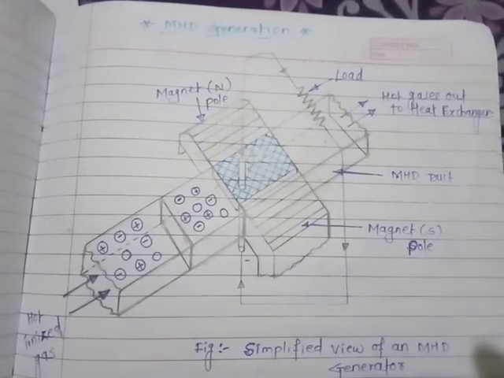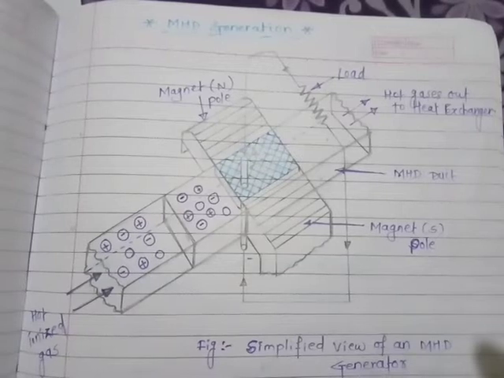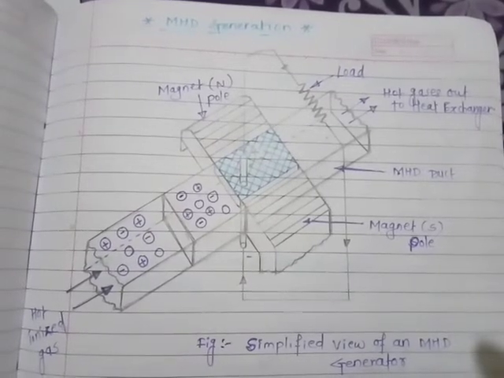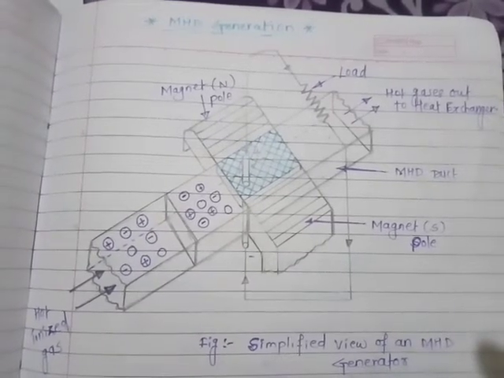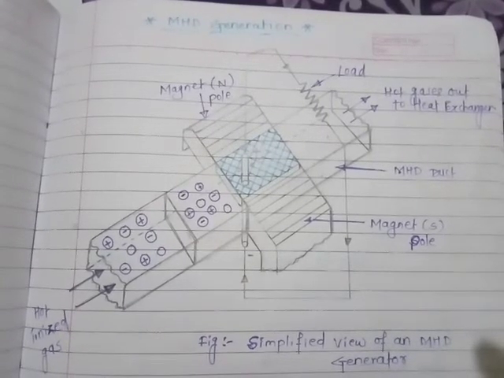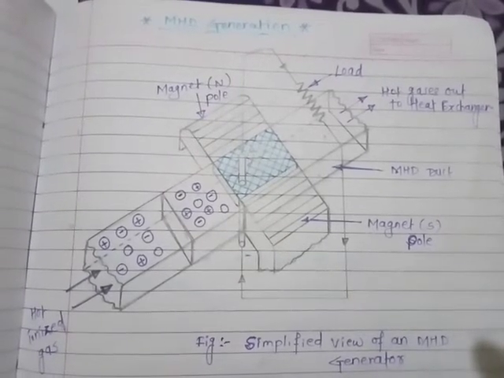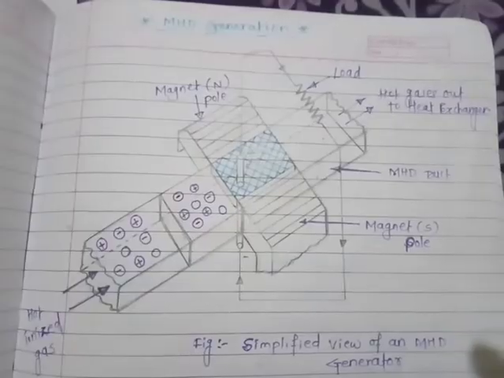The power generation per unit length is approximately proportional to sigma into u into B square upon rho, where sigma is the electrical conductivity, u is the velocity of the gas, B is the magnetic field strength, and rho is the density of the gas.